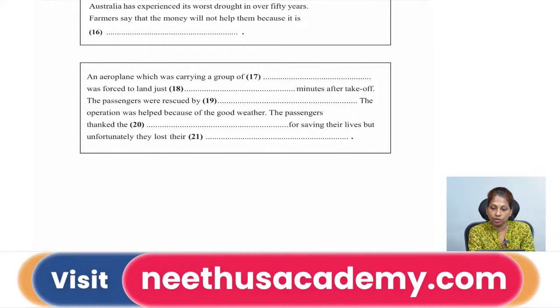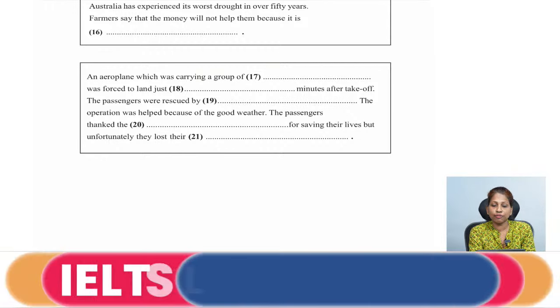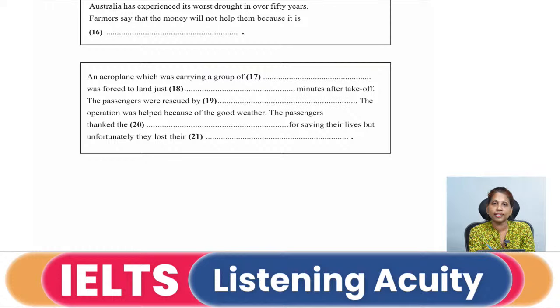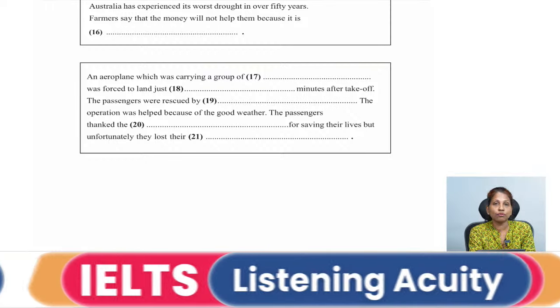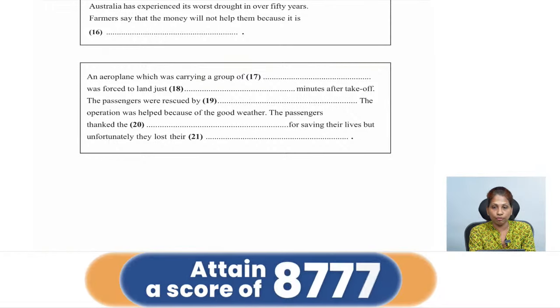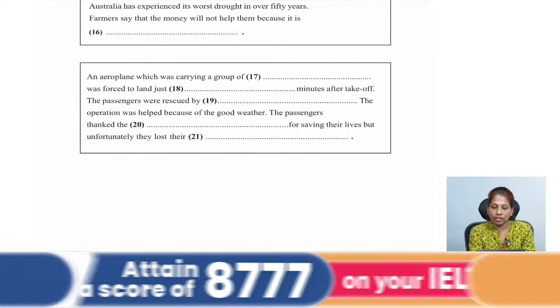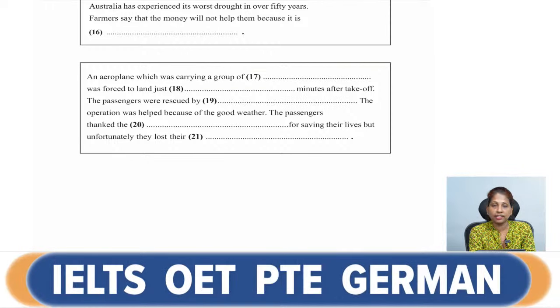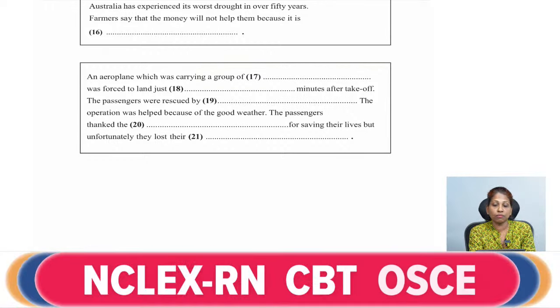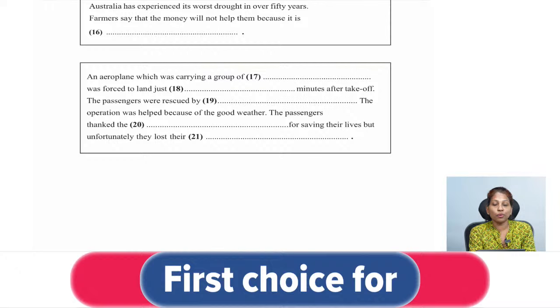Now when you see this minutes, you know it's a number. Whatever number it is, 1 minute, 2 minutes, 3 minutes, whatever the number is, that is definitely going to be a number because it says minutes. So minutes is the keyword which you look for. After takeoff, the passengers were rescued by. Now definitely they have been rescued by someone or something, most probably a noun.